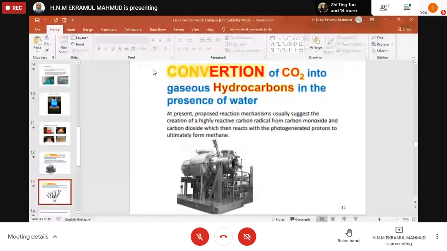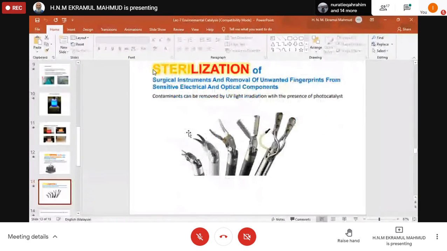So sterilization of surgical instruments and removal of unwanted fingerprints from sensitive electrical and optical components like your surgical instruments. It needs to be ultra clean, not only clean but ultra clean, absolutely clean. So contaminants